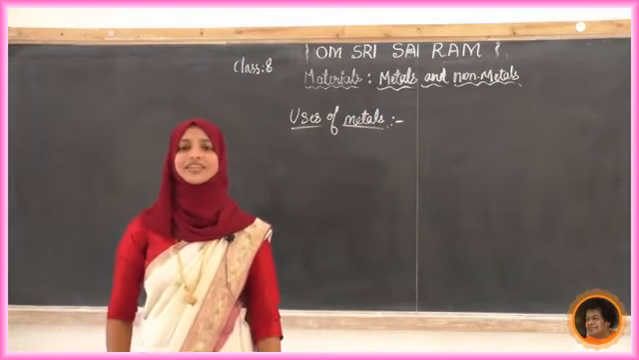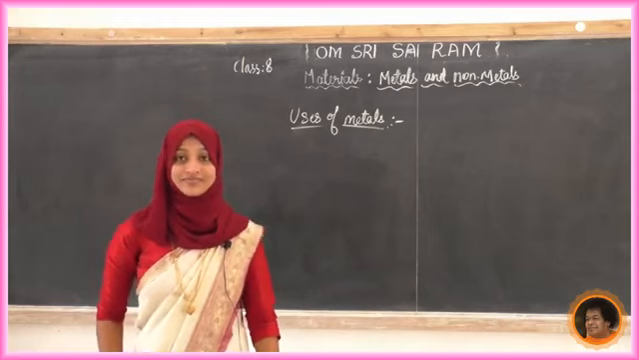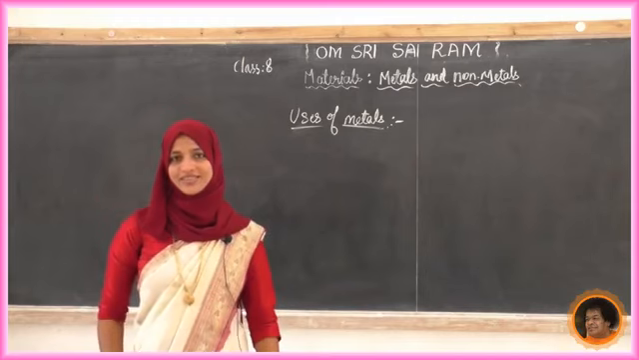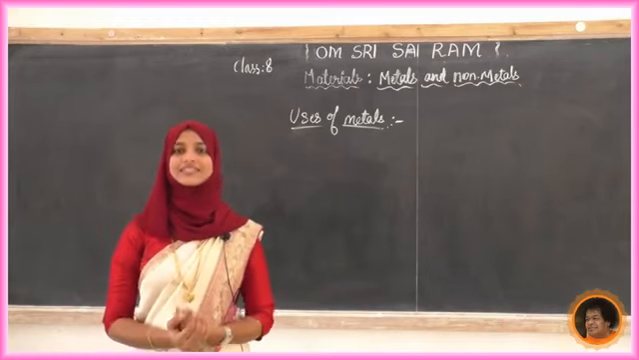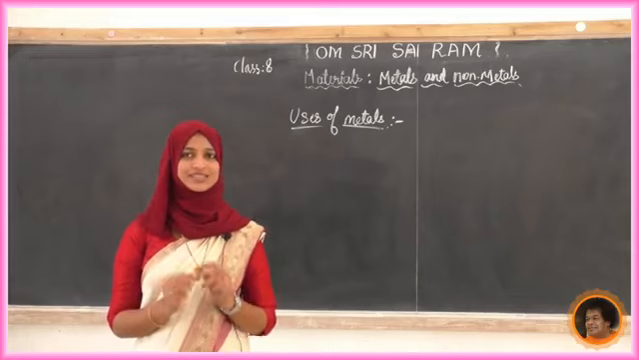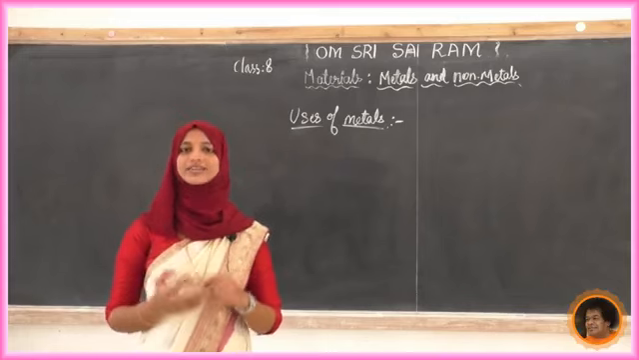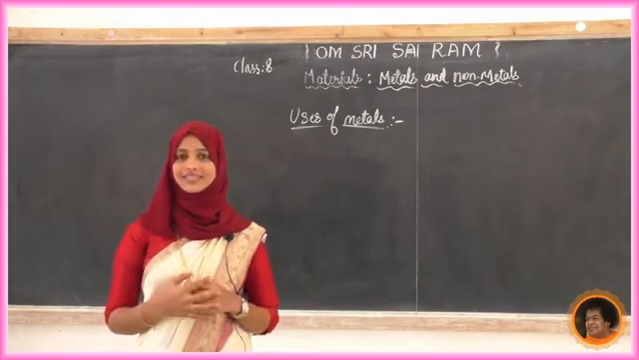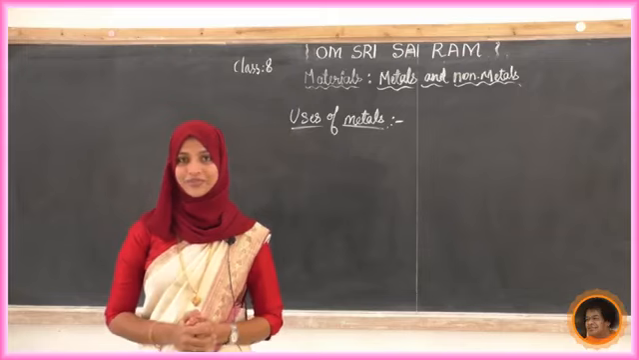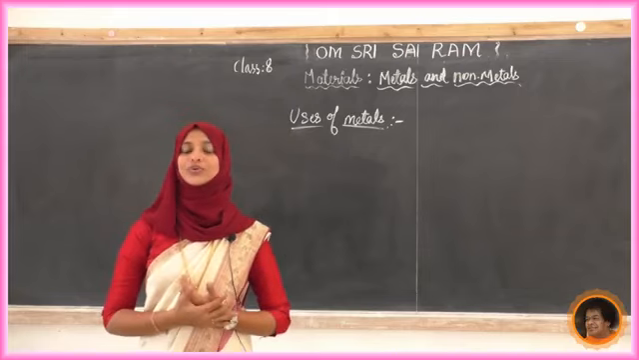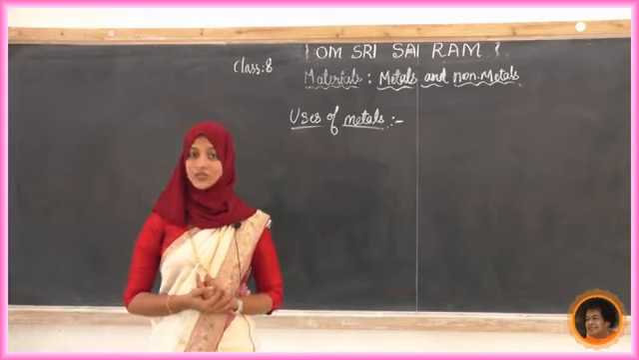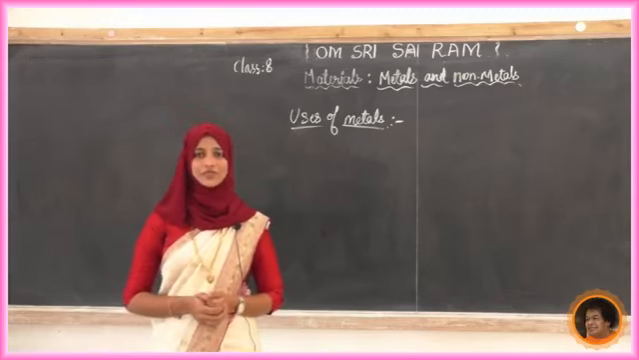Where are we using metals? We can see a number of uses. Here is a simple example. I am using metal as my jewelry. The ring, the silver necklace, and the gold necklace are all metals, and we use them in our daily life. Your mothers and sisters use metals as jewels, for ornamental purposes.